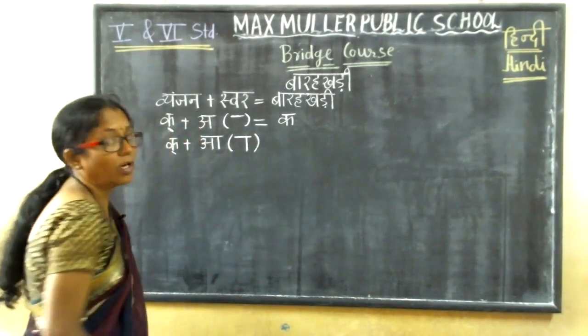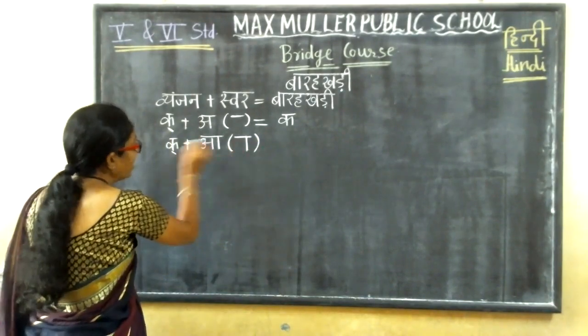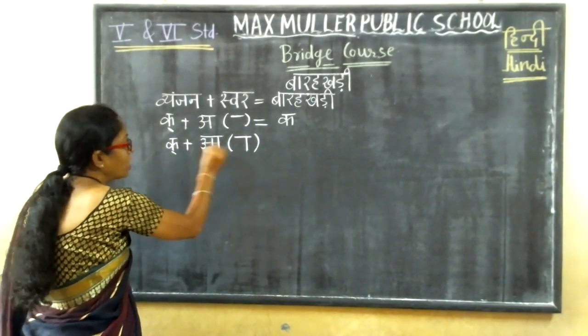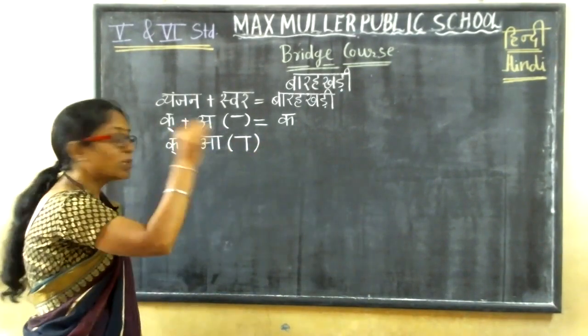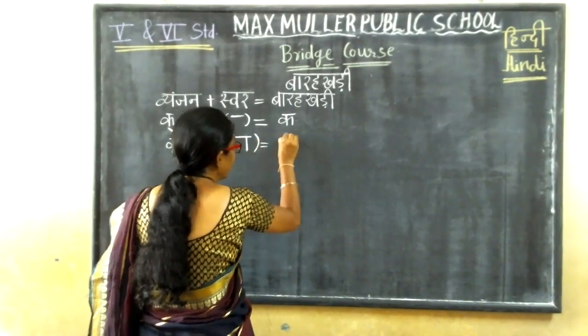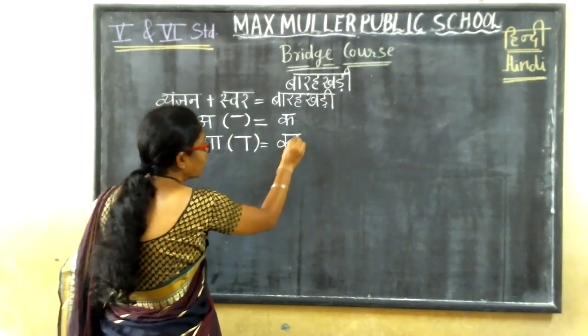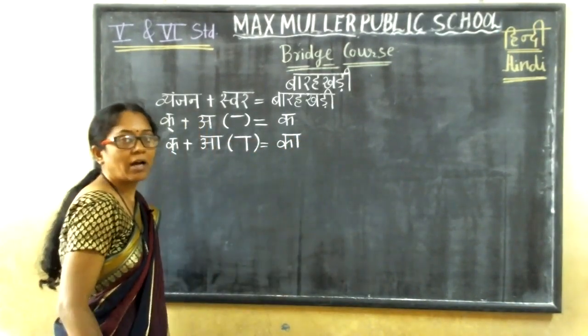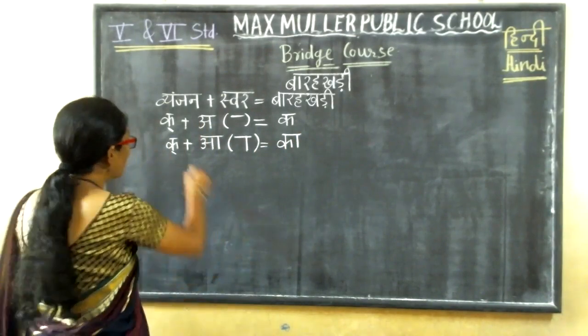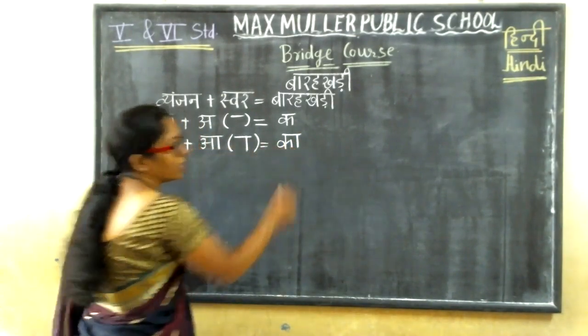This is the matra for Aa. Now we will add this matra because we are adding Aa. So for Ka, we will add this and get Kaa, because this is the matra for Aa. Understood, children? So Ka half plus Aa is Kaa. Next.